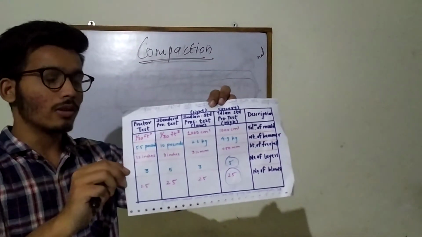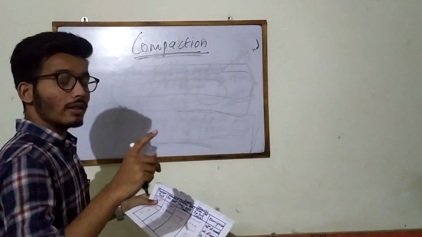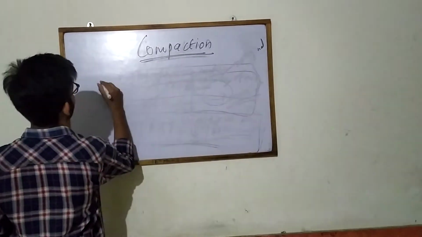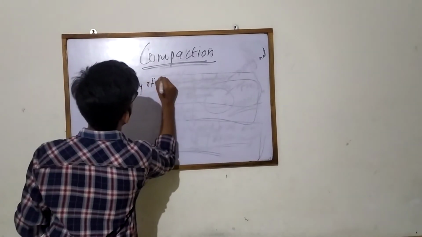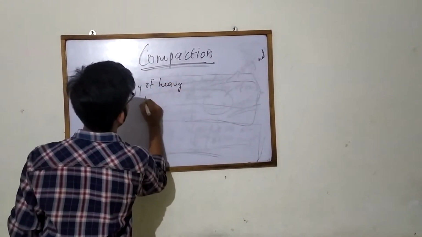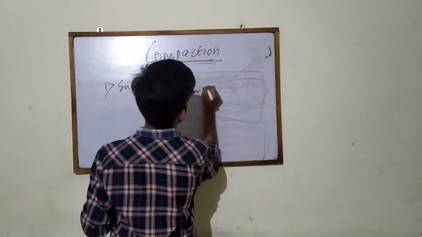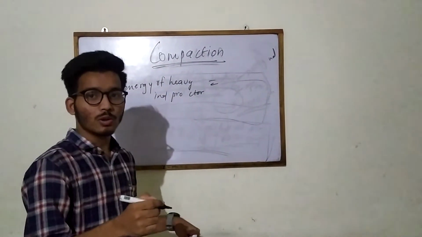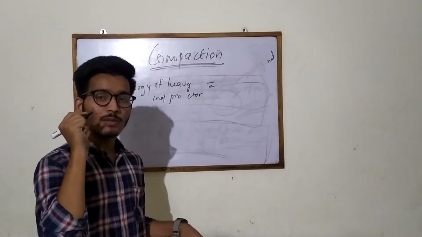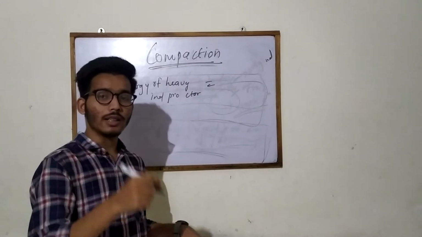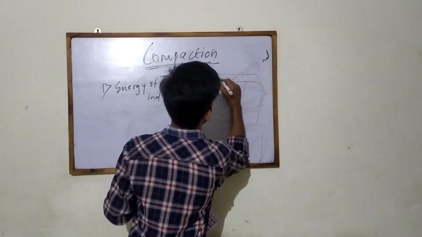So now we have to calculate the ratio of the energy of the heavy compaction test to the energy of the light test. For the process of compaction, as we are hammering up and down, only potential energy is imparted. What is the potential energy?